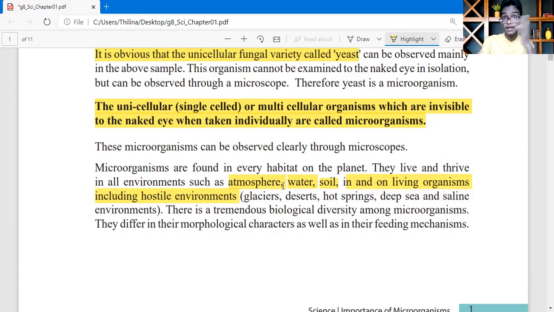Atmosphere, that means everywhere. Then water, then soil, in and on living organisms, including hostile environments. Yes. Let's see what hostile environments are. What kind of hostile environments? Glaciers, deserts, hot springs, deep sea, and saline environments are the hostile environments.